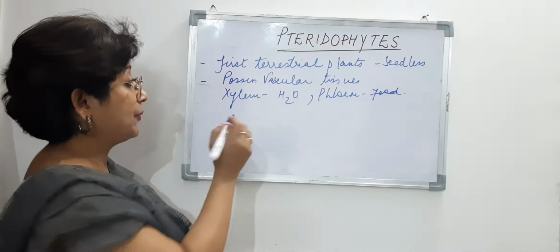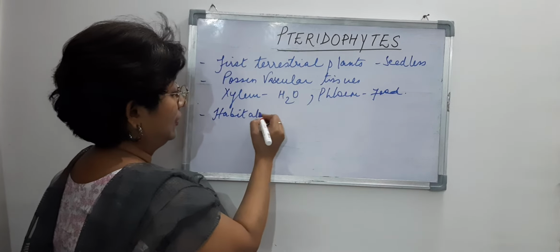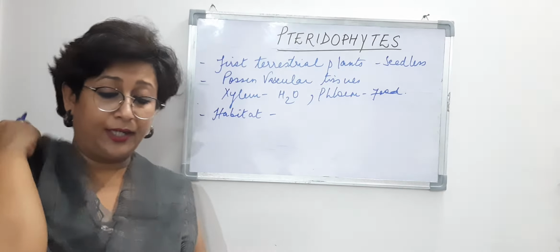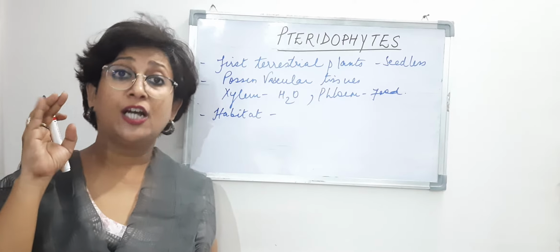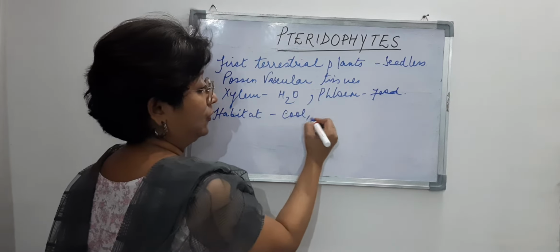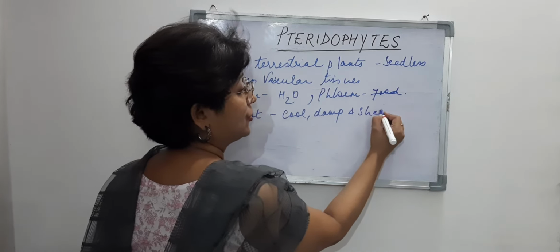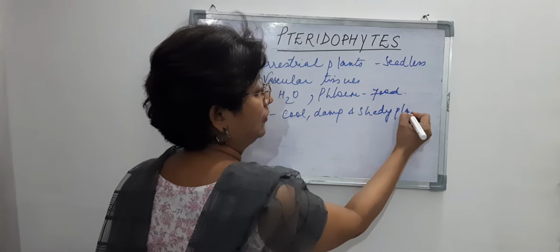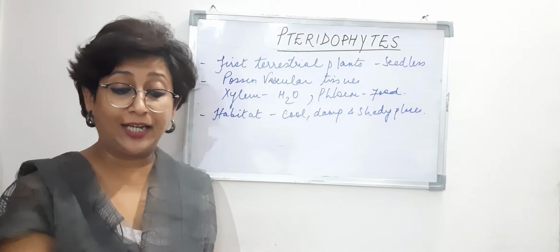We come to the habitat, right? So the habitat is that they are found in cool places, damp places, and shady places, right? So that dampness even they require.